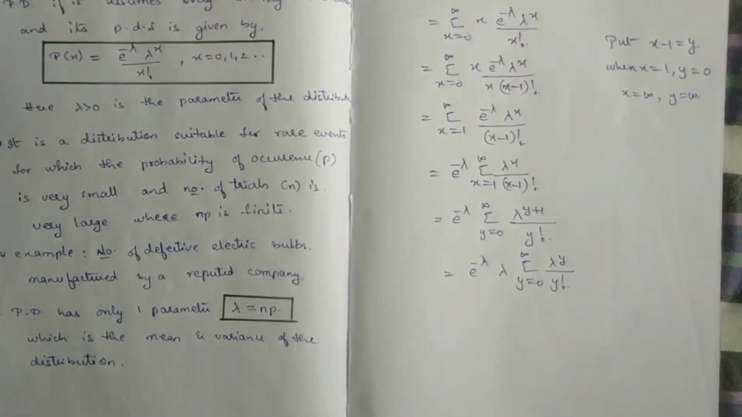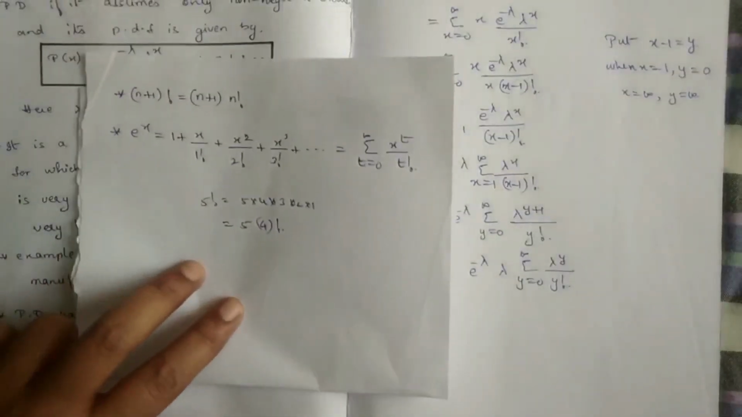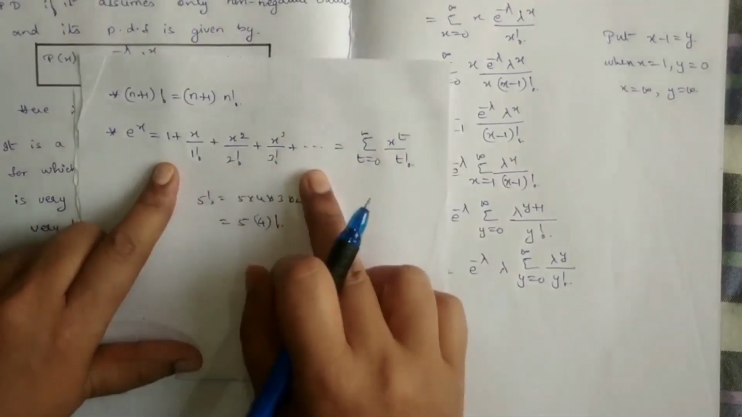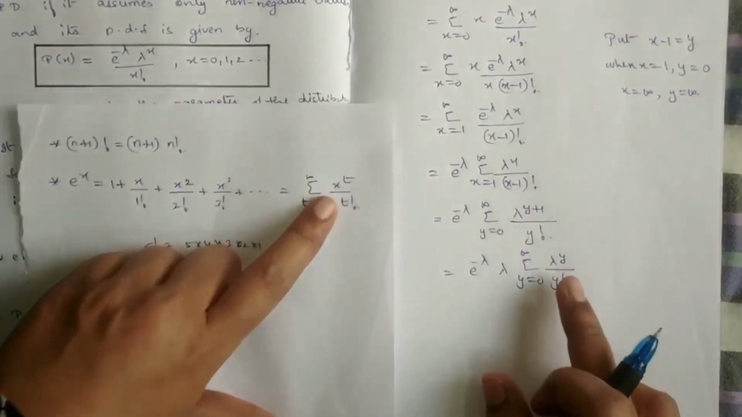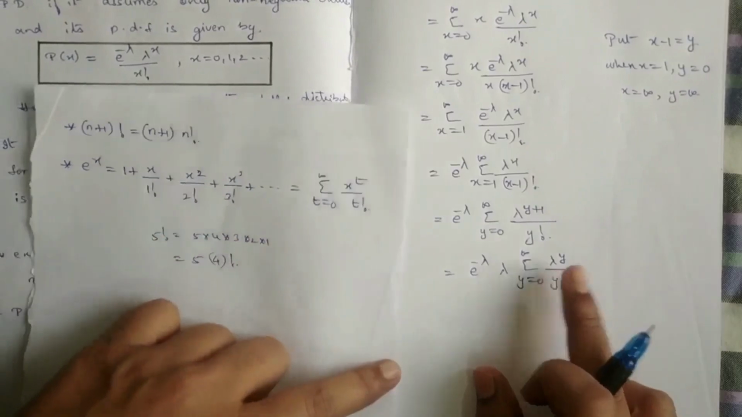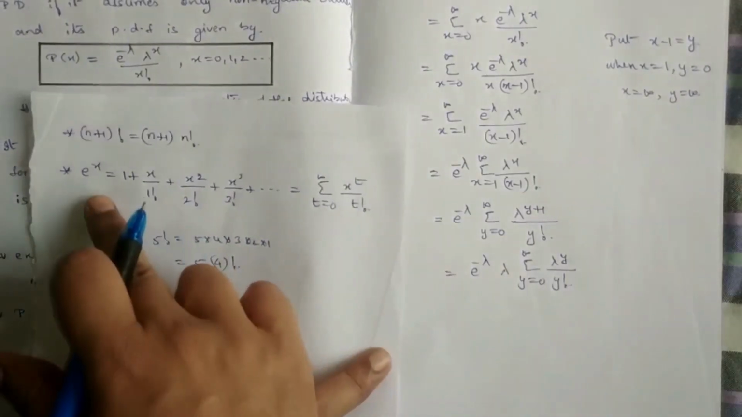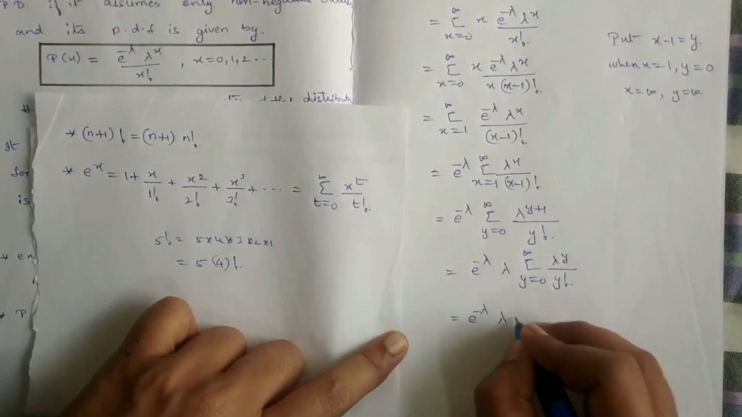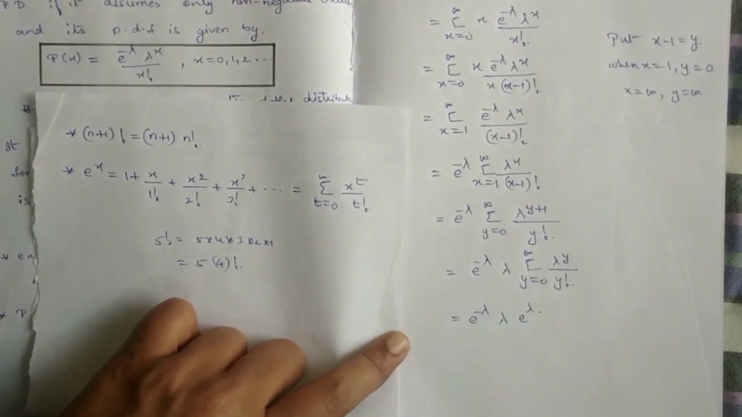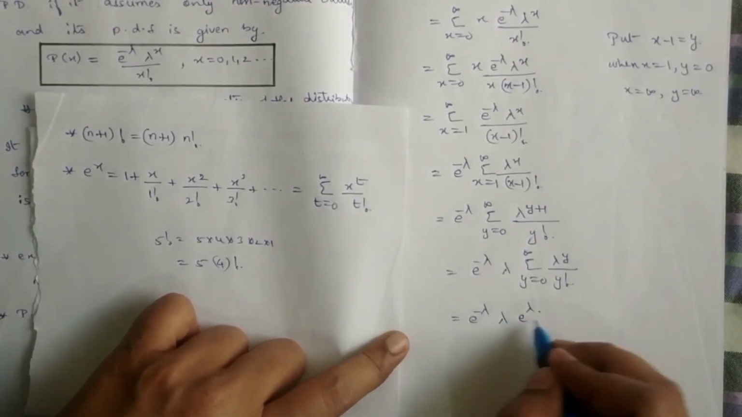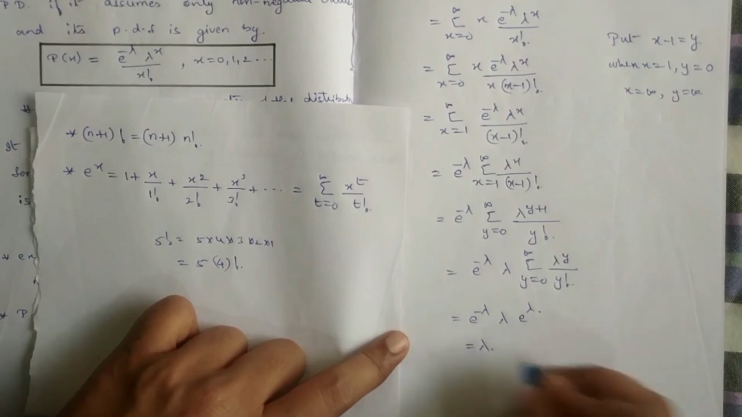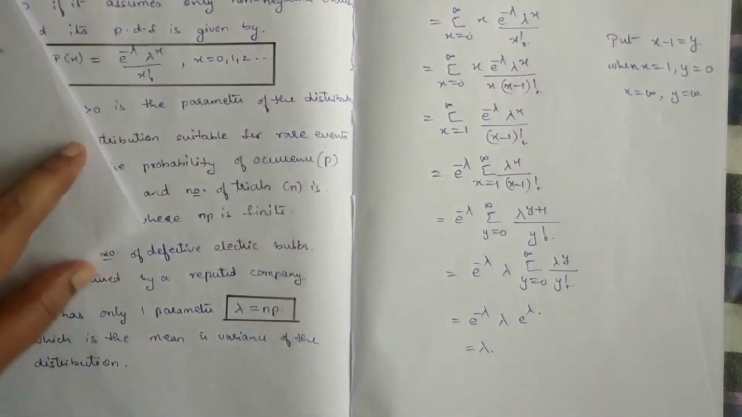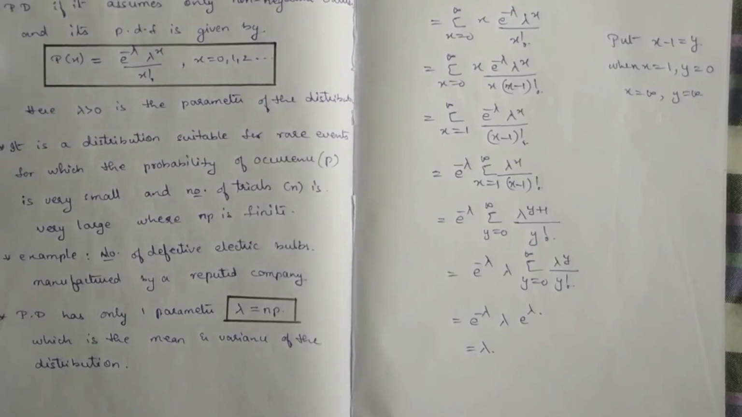Comparing this with the series expansion, in place of x you have lambda. So this will be the series expansion for what? E power lambda. So what you get is e power minus lambda, lambda into e power lambda. Combining both the terms you will get e power 0, so the left out value is lambda. So the mean for Poisson distribution is lambda.